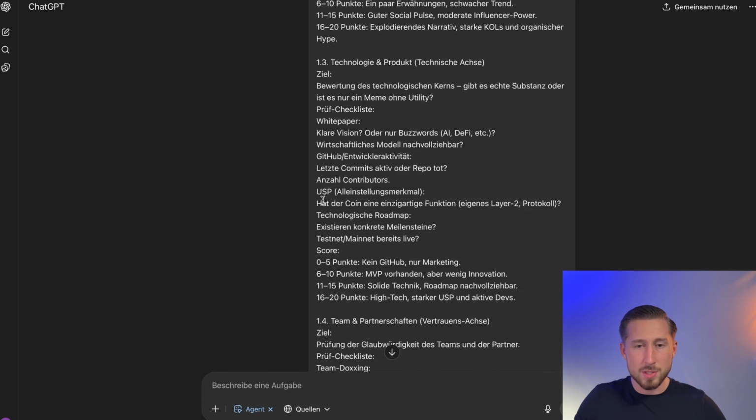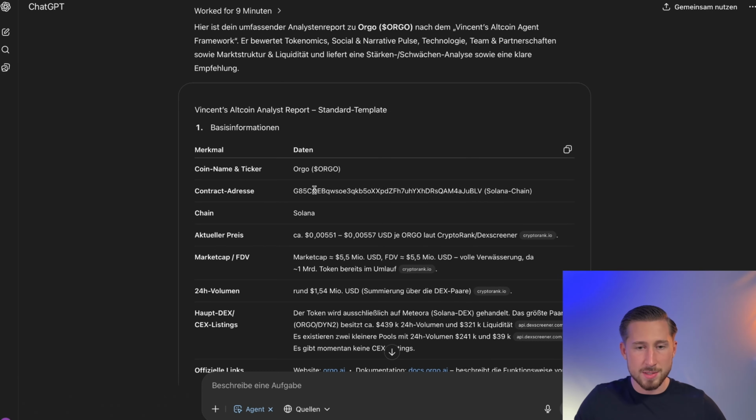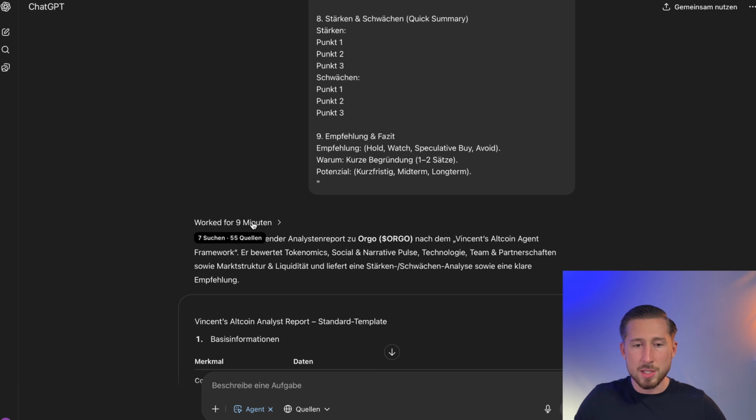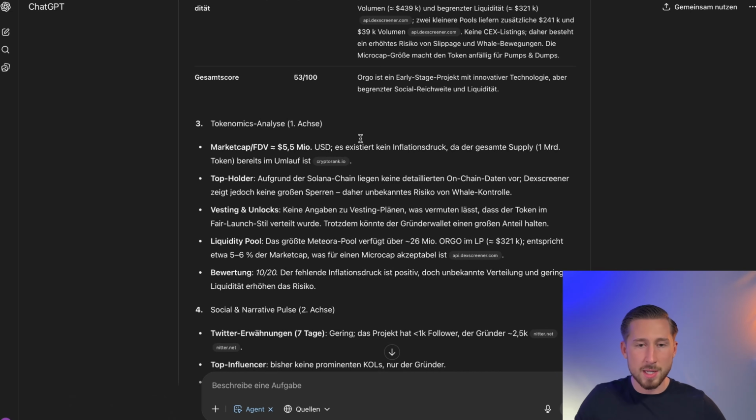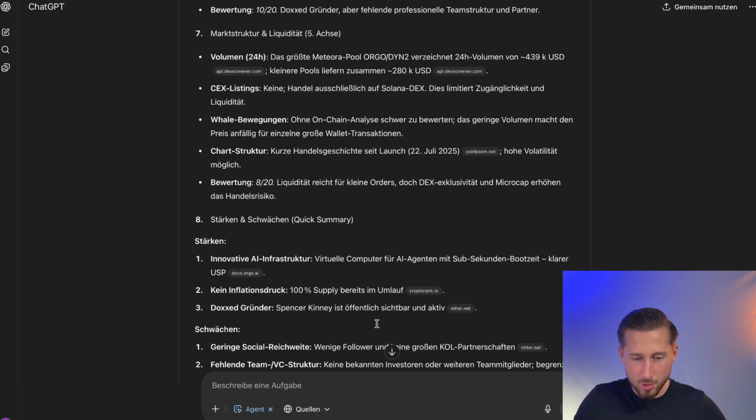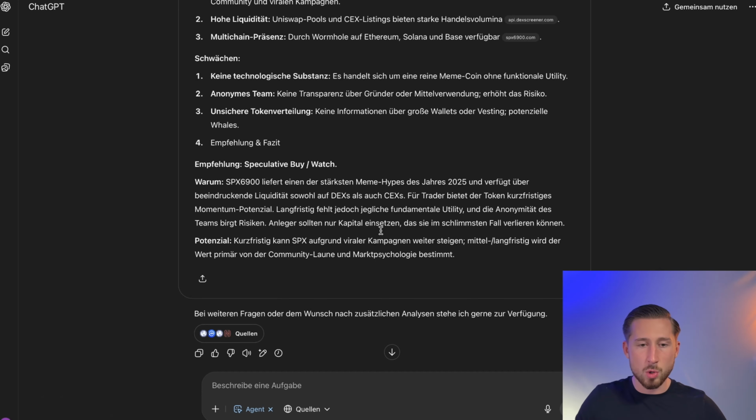Depending on the altcoin and what's available, a different number of sources are processed in each case. We can also see here that a total of 9 minutes was spent working with 55 sources compiled for a somewhat newer, smaller coin. Someone also submitted this one. As I said, these are not recommendations or anything like that, but I checked them all at this point, and then you basically get an overall score here. What we're going to do now, I'll show you how to enter all of this here.